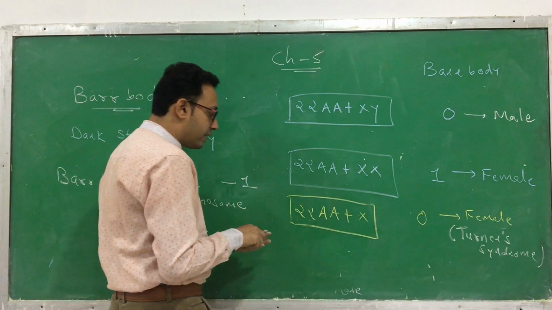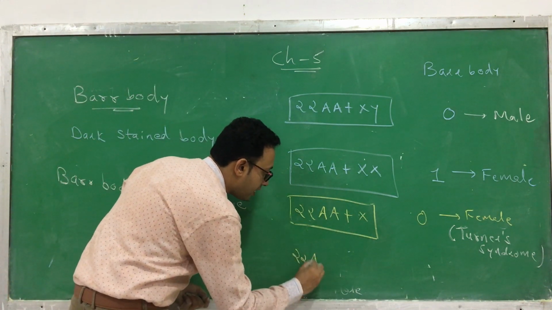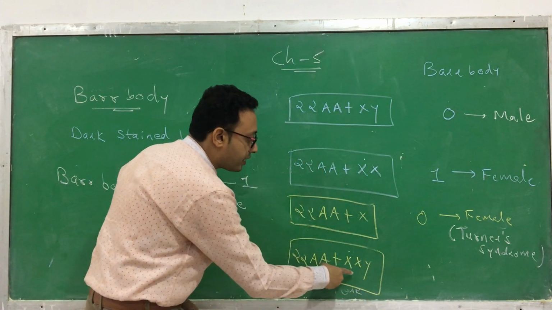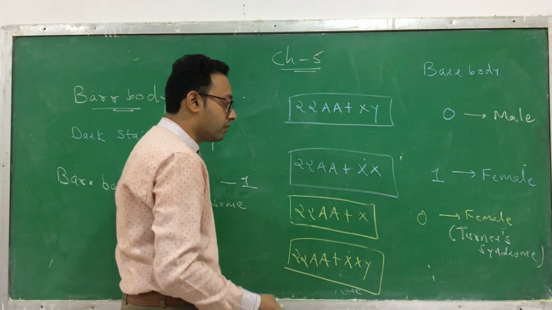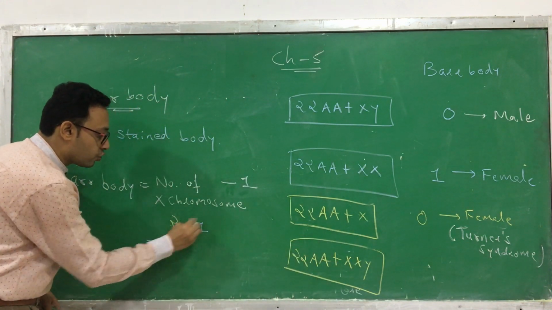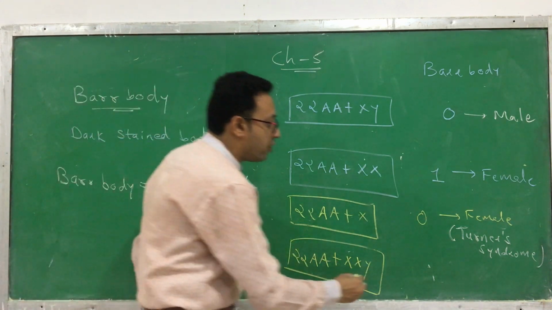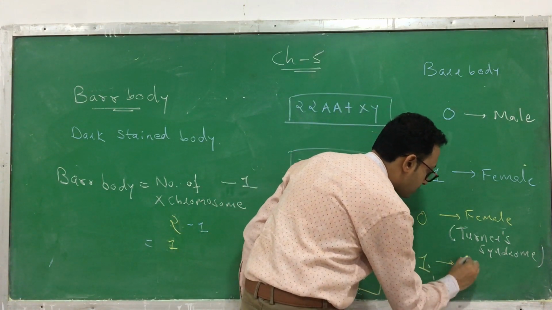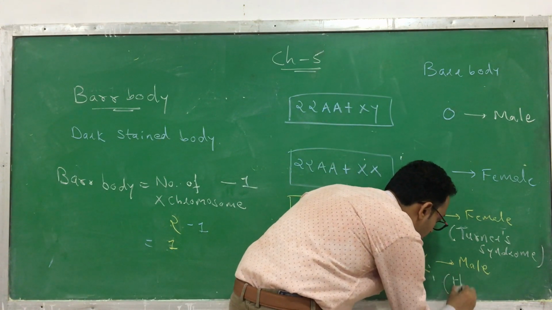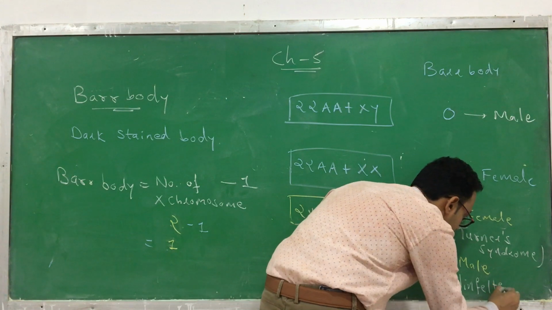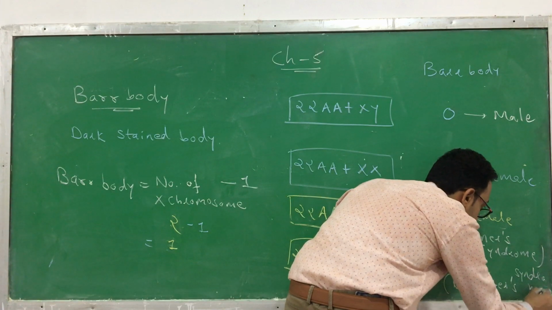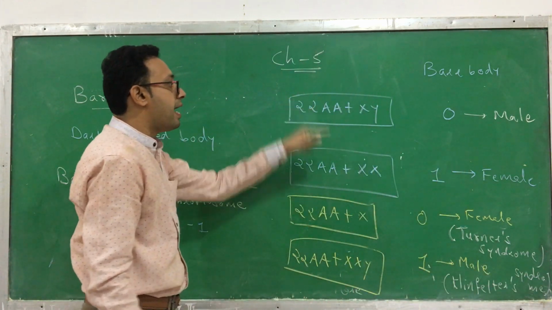Now I am giving you one more example of an abnormal condition. 22AA plus XXY. See here, instead of 46 they have 47, one more chromosome. So now keep the values over here in the equation. How many X chromosomes? 2. 2 minus 1, 1. So here the Barr body is 1. Here that person is male and suffers from a disorder. Which disorder? It's a genetic disorder called Klinefelter syndrome. Okay, Klinefelter syndrome. Clear? So this is a Barr body.